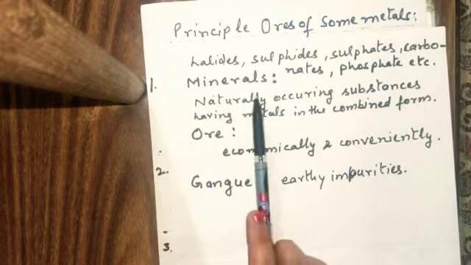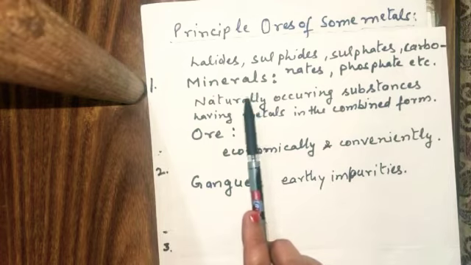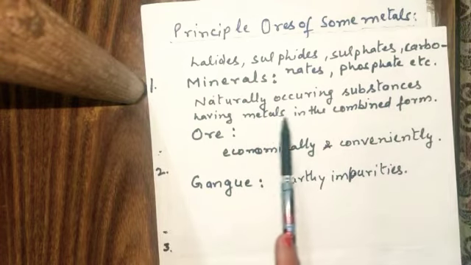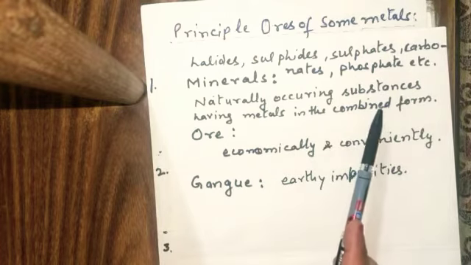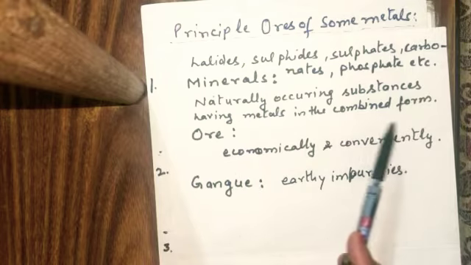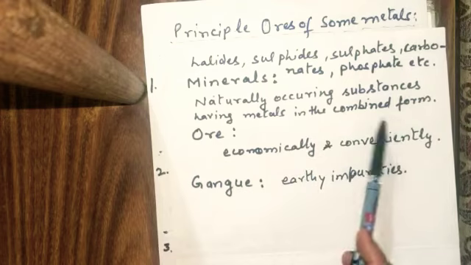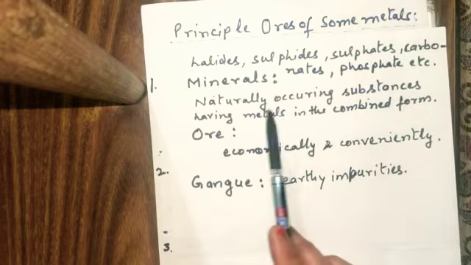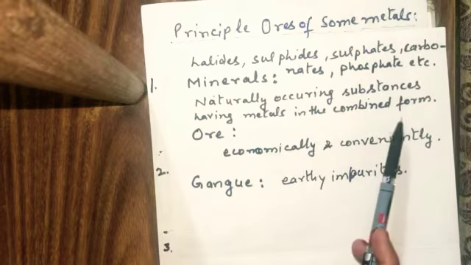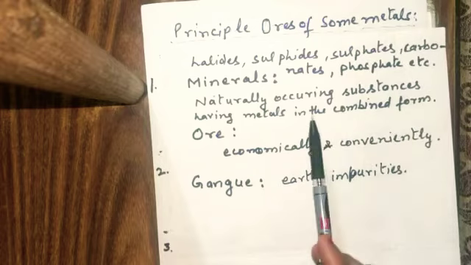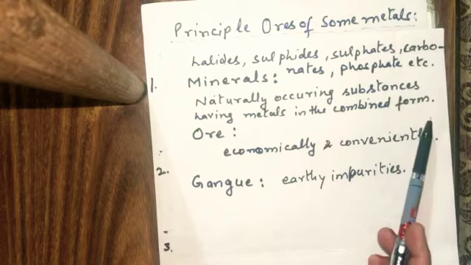Now, the minerals. The next definition is the minerals. What are minerals? Minerals are naturally occurring substances having metals in the combined form, and impurities are also associated with them, and they exist in the earth crust.